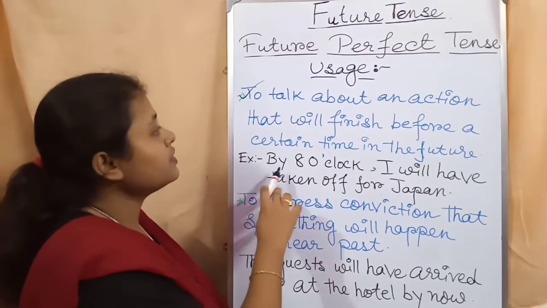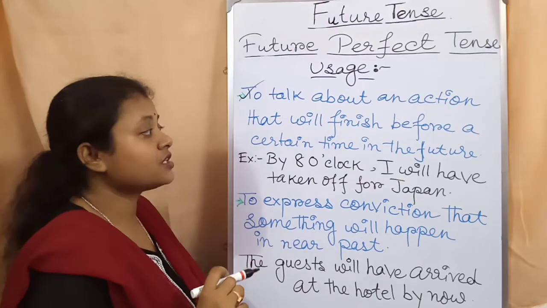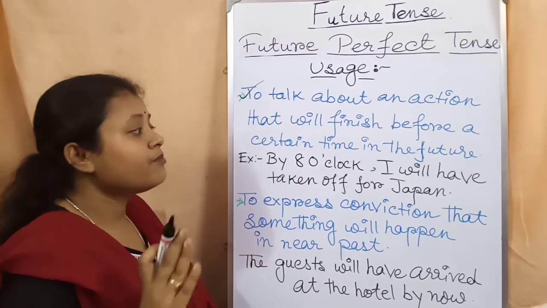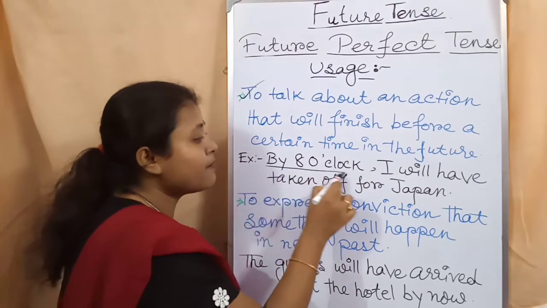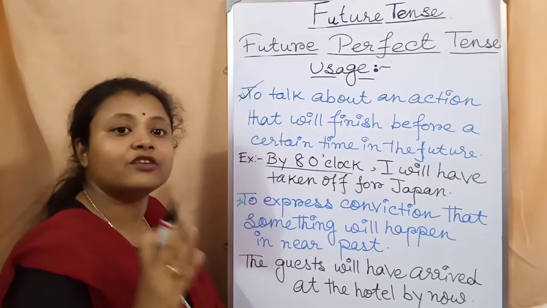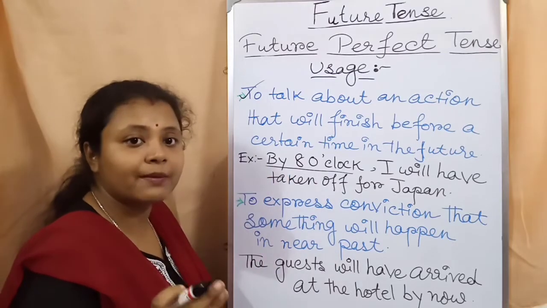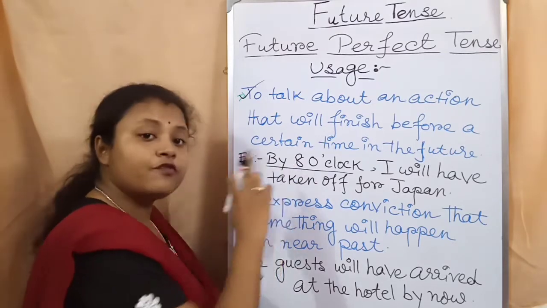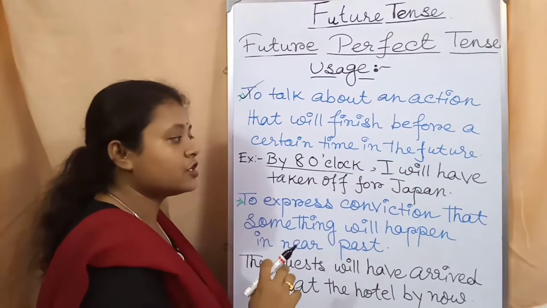Okay, so here we are talking about an action that will finish before a certain time in future. What is a certain time? By 8 o'clock. Okay, that will happen. That is a time which will come in future. I am talking about this time in future. By 8 o'clock I will have taken off for Japan.